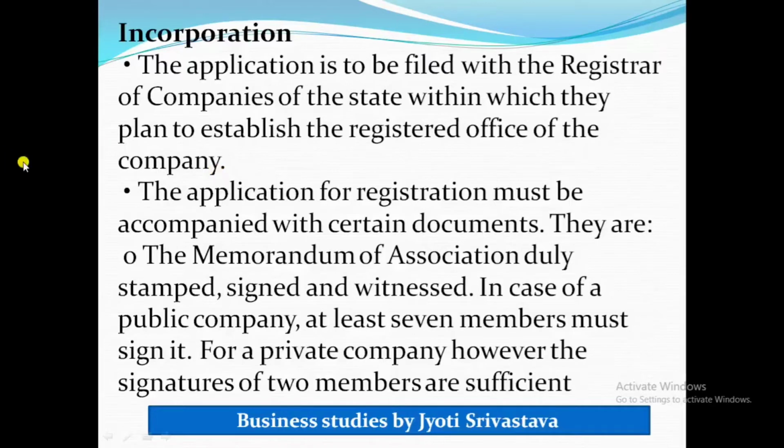So let's see. The application for registration must be accompanied with certain documents, and they are: first is the memorandum of association, that is MOA, duly stamped, signed and witnessed. In case of a public company, at least 7 members must sign it. For a private company, however, the signatures of 2 members are sufficient. So this MOA should be signed by the signatories: 2 for a private company, and 7 members for a public company.